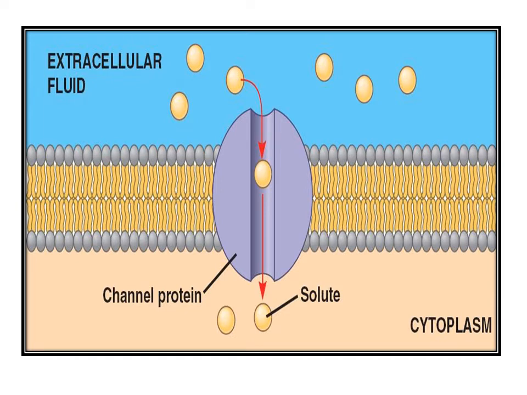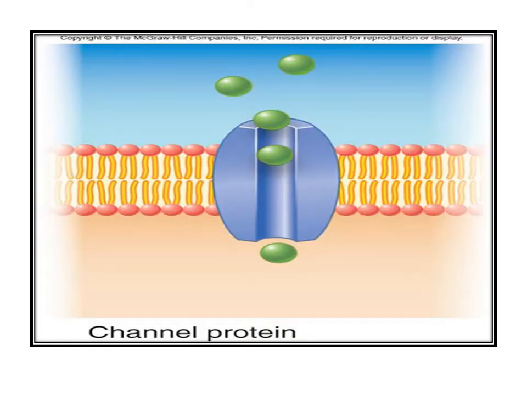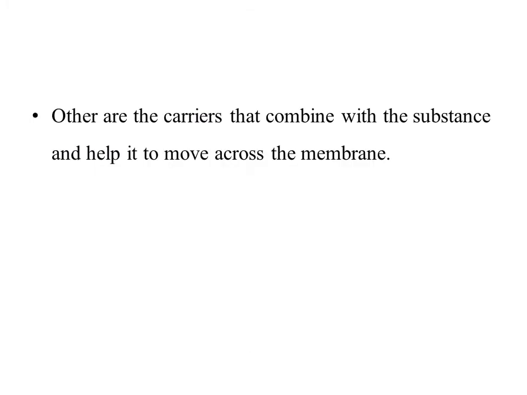Some proteins have a channel through which a substance can simply move across the membrane. Here is another figure of a channel protein. It provides a way for the movement of molecules. Others are the carrier proteins that combine with a substance and help it to move across the membrane.